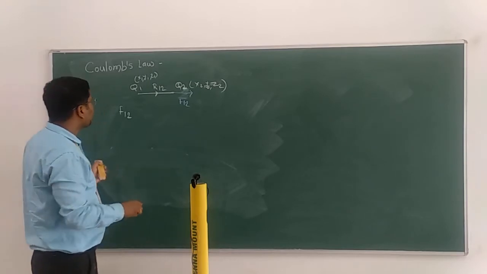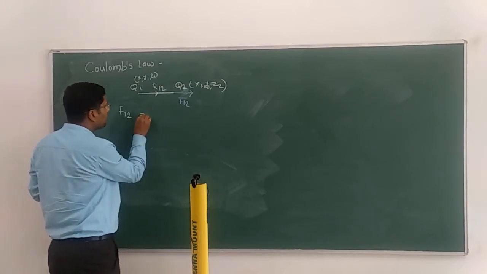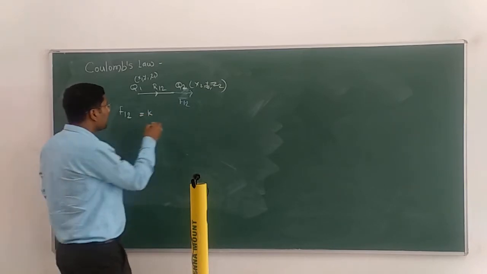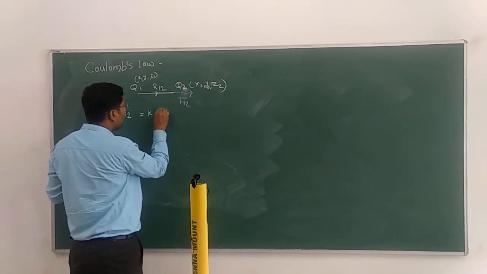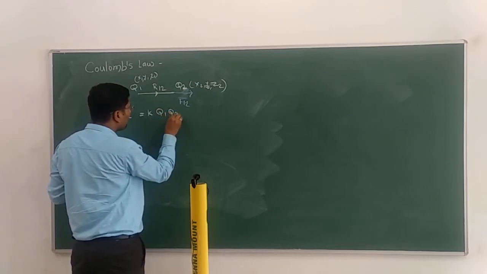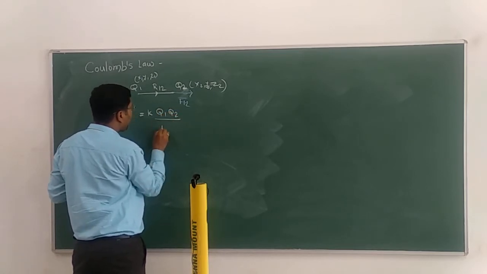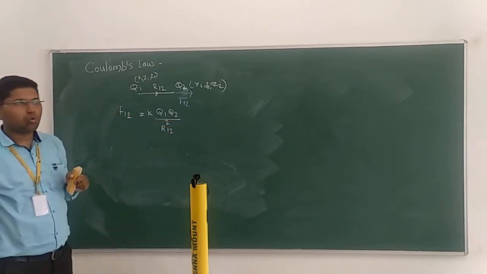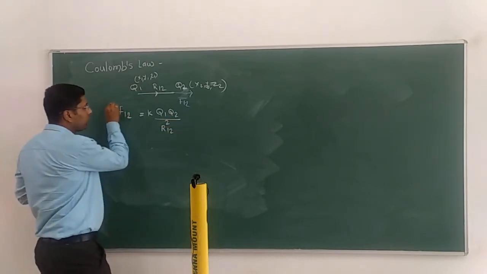For the scalar quantity, F12 is given by K into Q1 Q2 divided by R12 square. So that is your Coulomb's law. That is the relation.